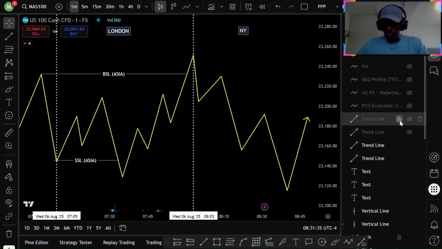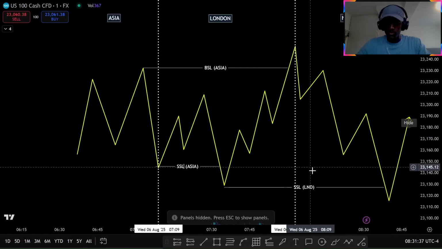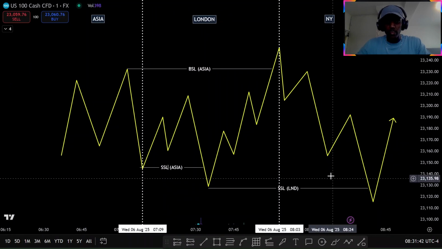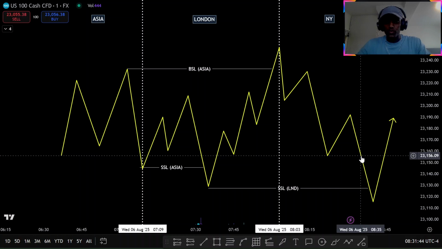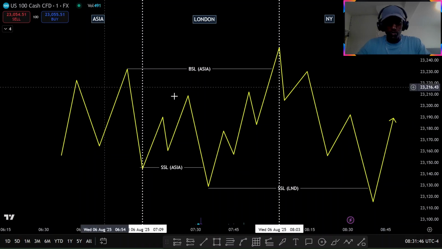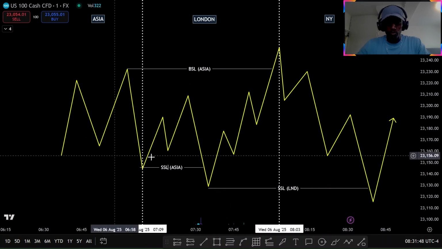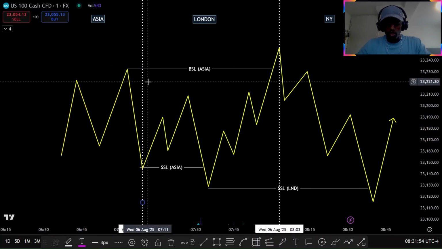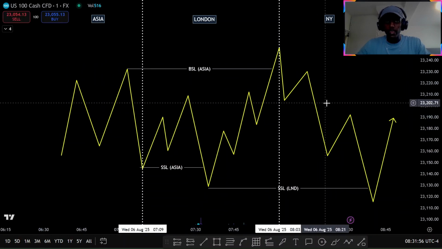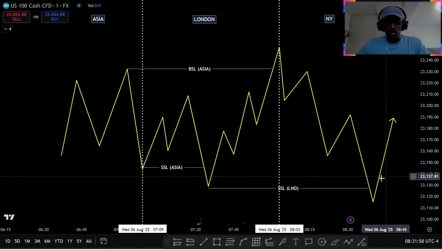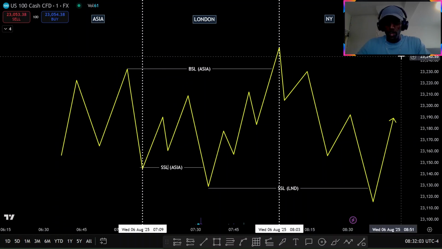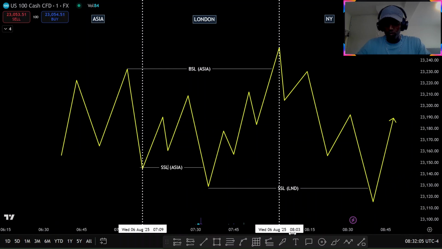So I'm going to draw this and show this as well. In this case, we swept London low, so the draw is higher. So seek and destroy is pretty much that we sweep each high and low of the previous session. It starts with Asia session, and we go on with London session, and at the end we sweep London low in this example, and then go up higher to sweep London high. So in this case, we could look for some type of longs.